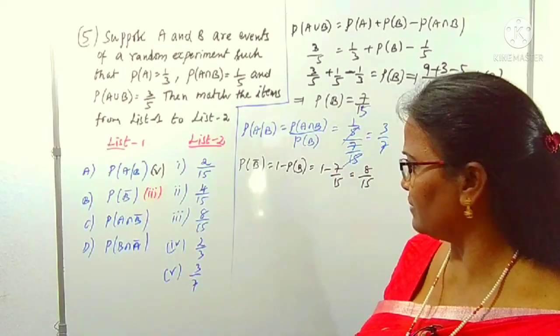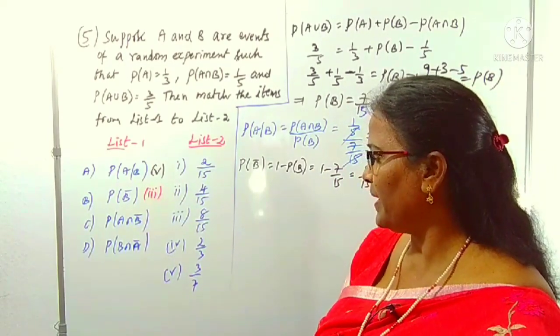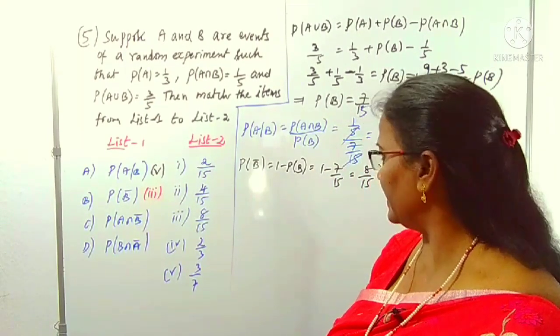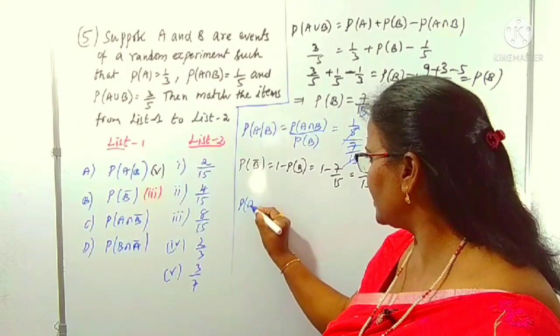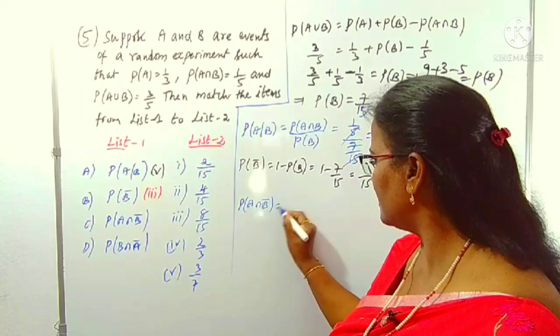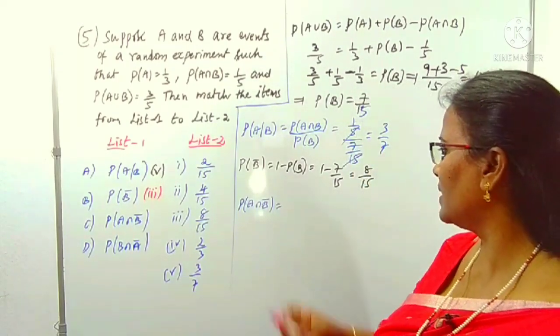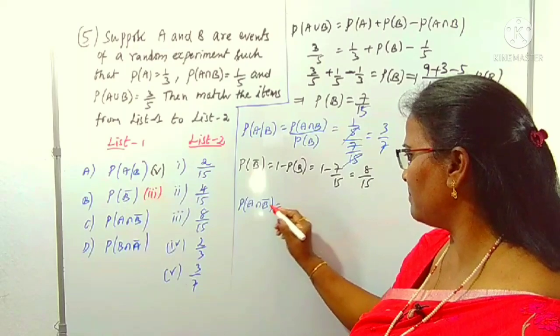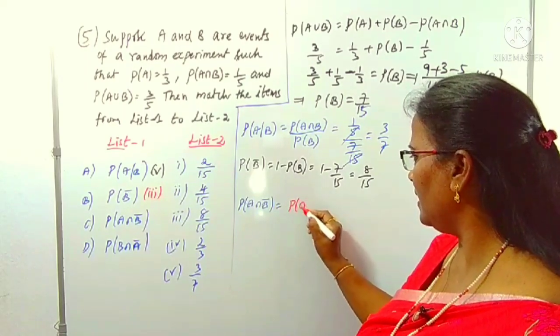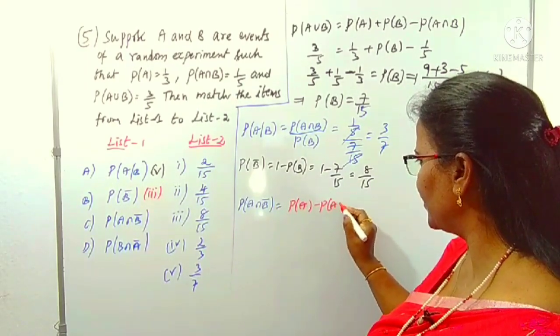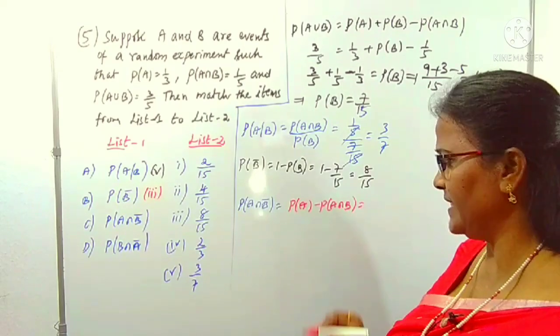Now we can come to the next one. P of A intersection B complement. Complement is denoted as C, maybe bar also. What is given? A but not B means P of A minus P of A intersection B. That is also given. Check it.